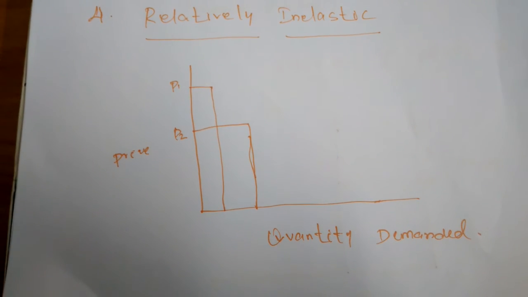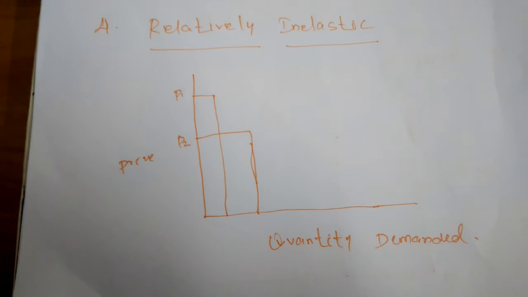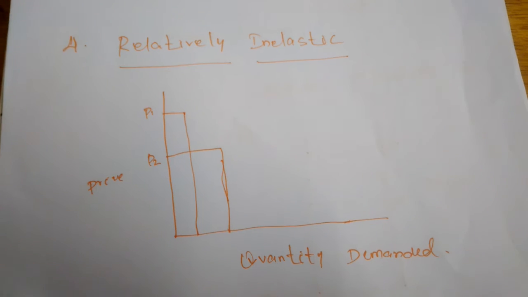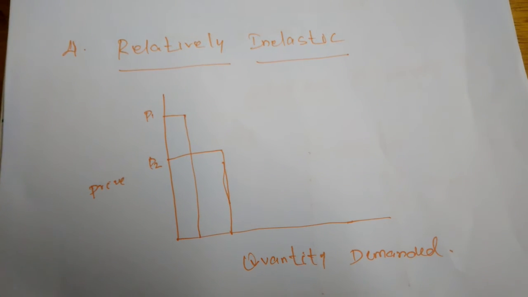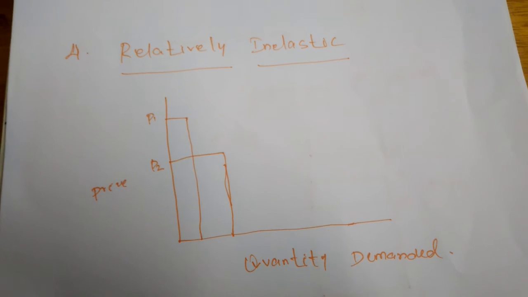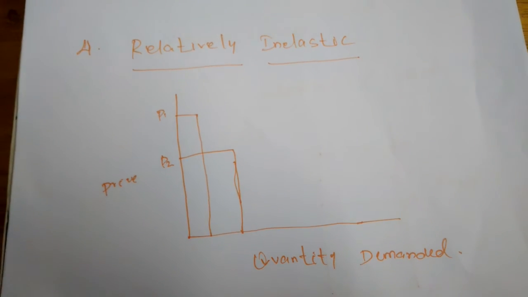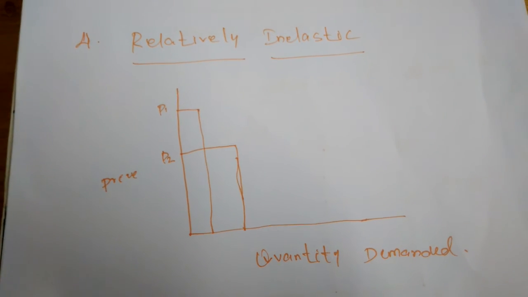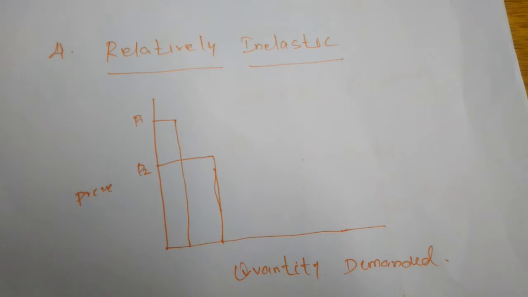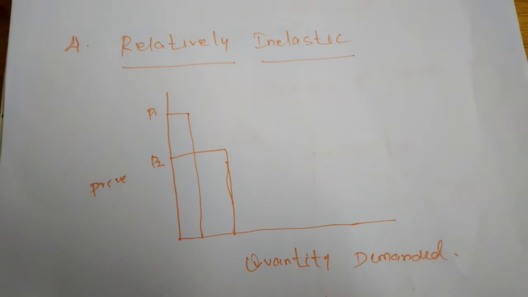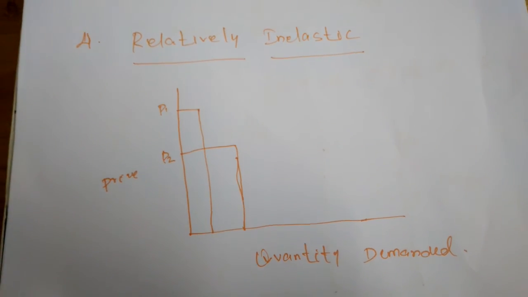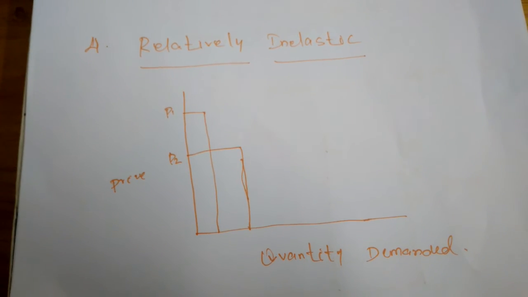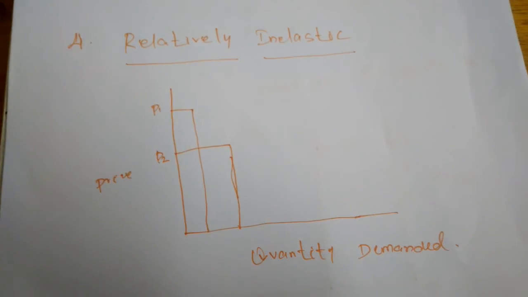is increased only a little, or changes less than the price level of the commodities, it is called relatively inelastic. So the demand will change, but when we compare it to the change in the price of that commodity, the change in quantity demanded is very less. That is called relatively inelastic. Relatively inelastic means that, relative to the price, there is no big change in demand.